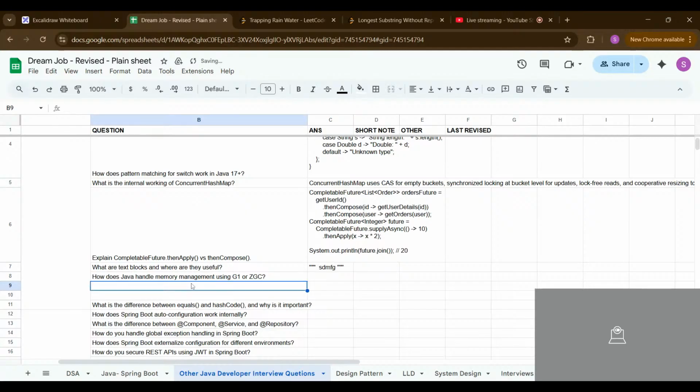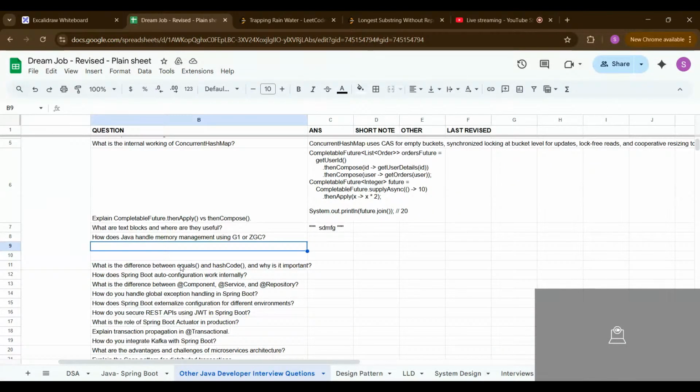Now, how does Java handle memory management in G1 and ZGC? As you know, Java itself has the garbage collector. So G1 and ZGC are also part of that. Okay, so now this is the question.